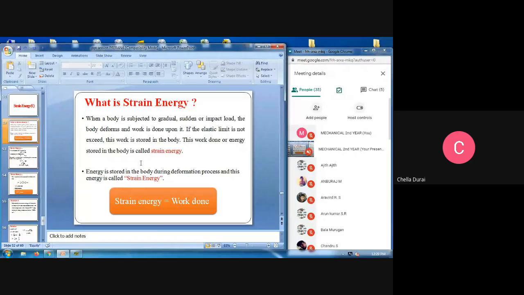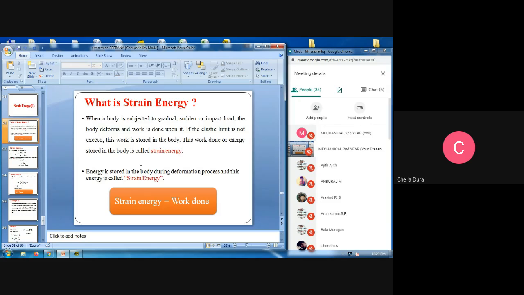We cannot exceed the elastic limit, so we are storing that work. That is the strain energy. This work done or energy stored in the particular body is called strain energy.